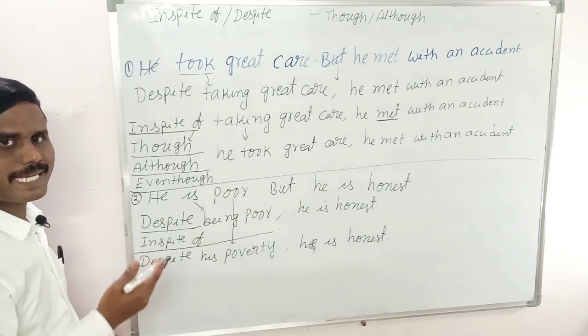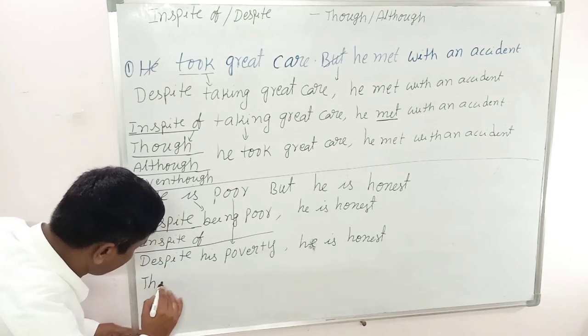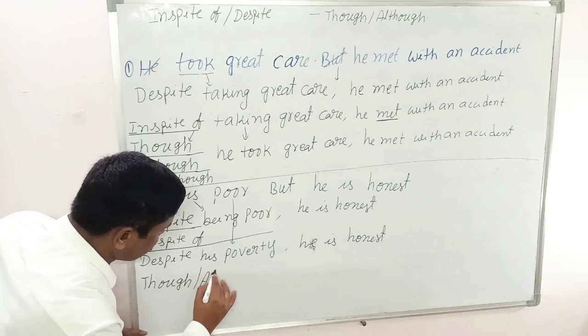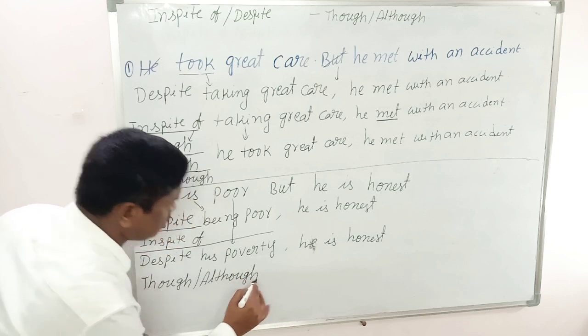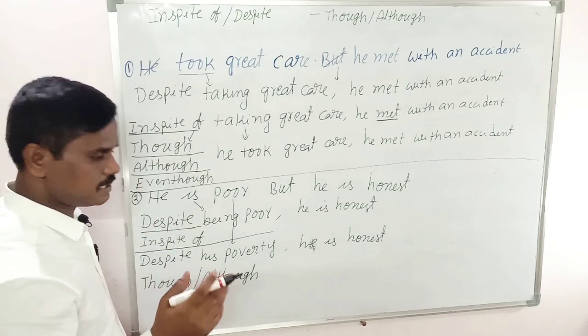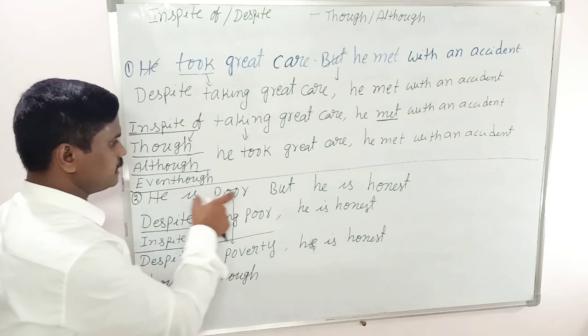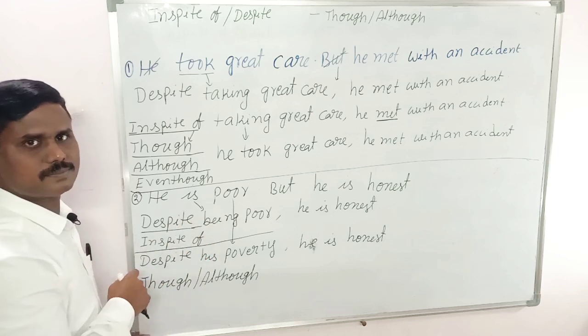You are asked to rewrite the sentence using though, otherwise using although, otherwise using even though, more or less the same. So though or although. For example, think this sentence is there.